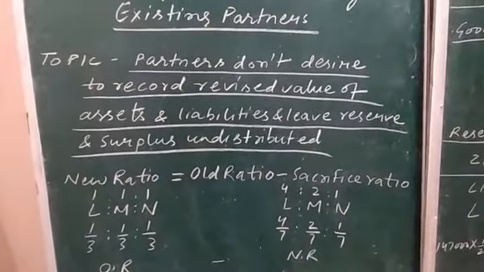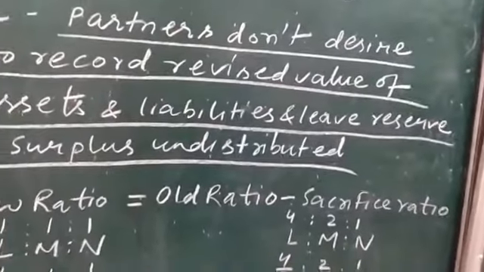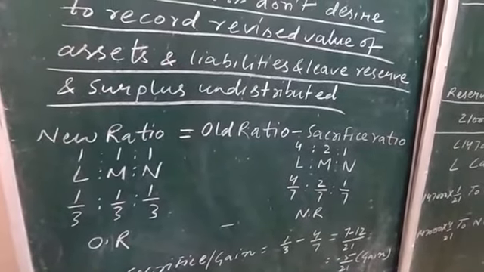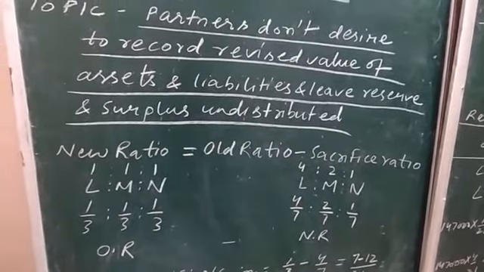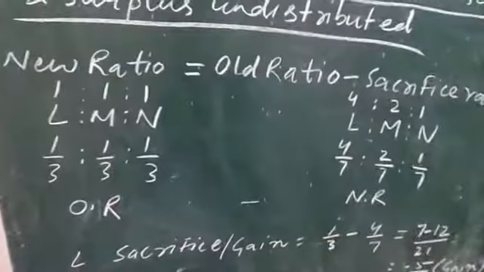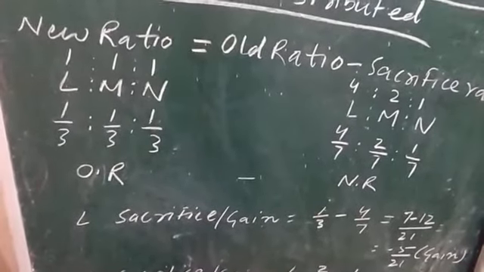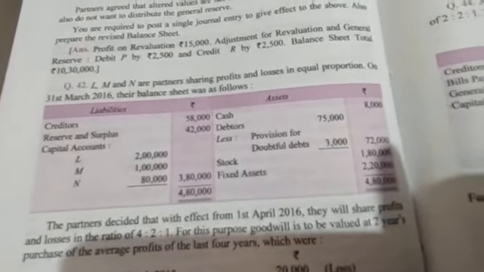Here in the question, you can read out the question and put the figures in the formula: new ratio is equal to old ratio minus sacrificing ratio. You need the old ratio and the new ratio. OR means old ratio and NR means new ratio. The figures related to these are: L, M and N are partners sharing profits and losses in equal proportion, meaning the old ratio was equal, 1:1:1.